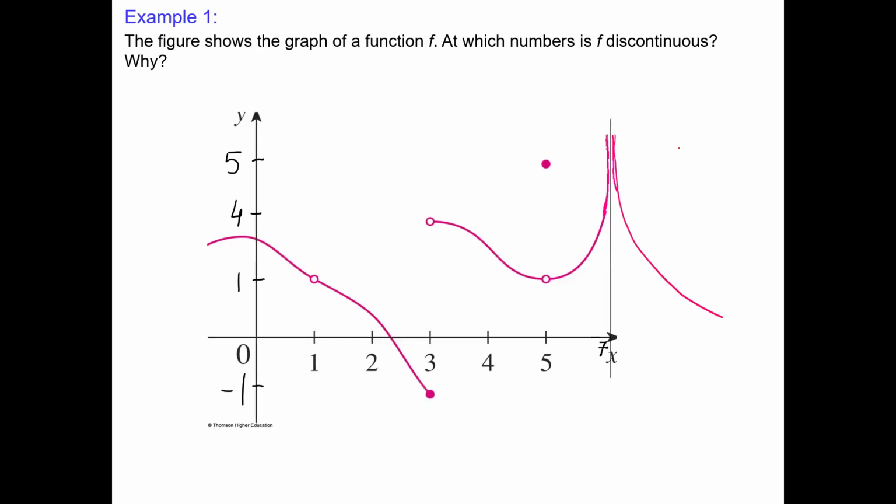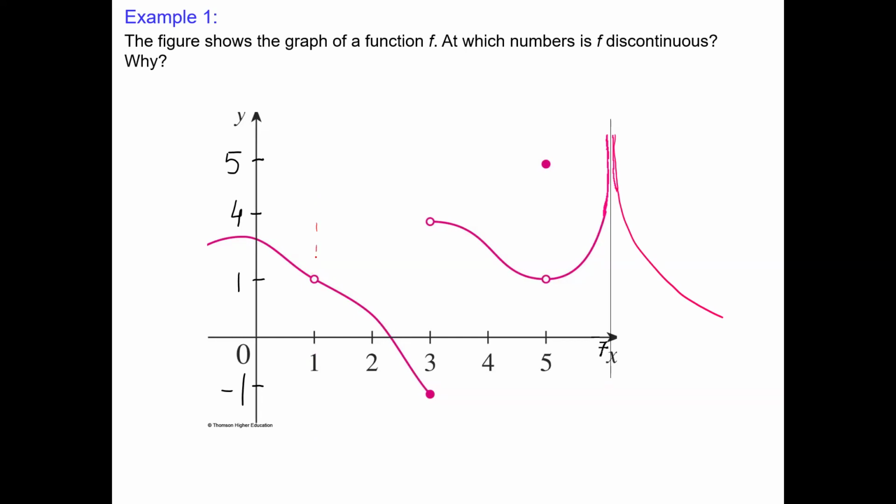Let's see example one. I have a function, the graph, with a couple of interruptions. Looking at this graph, we have to figure out at which numbers of x this function is discontinuous and why. That's what we will justify. We may definitely notice that at x equals 1 we have a problem.